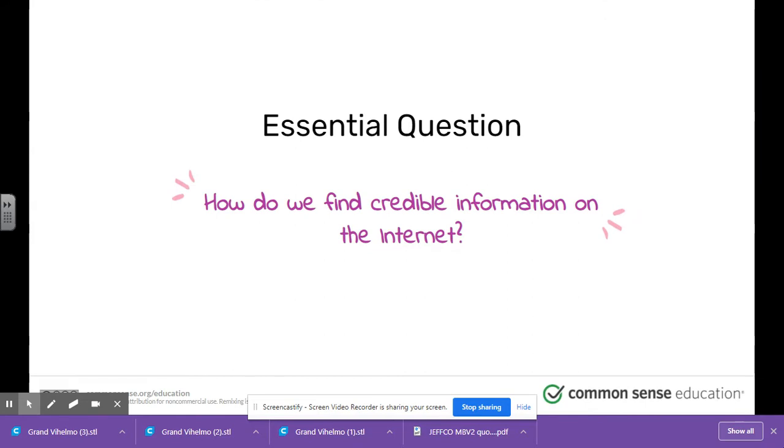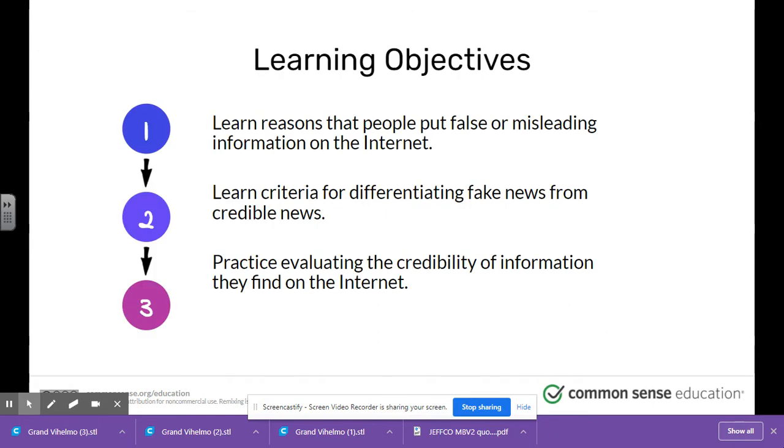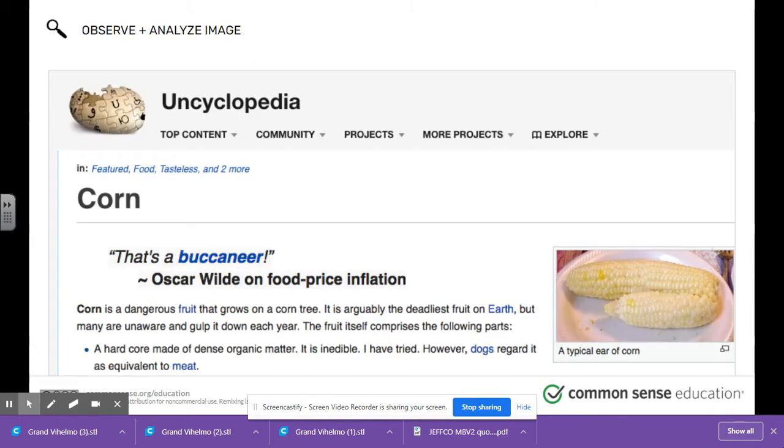Let's keep going. So, our essential question is, how do we find credible information on the internet? Our learning objectives are to learn reasons that people put false or misleading information on the internet, learn criteria for differentiating fake news from credible news, and practice evaluating the credibility of information they find on the internet.